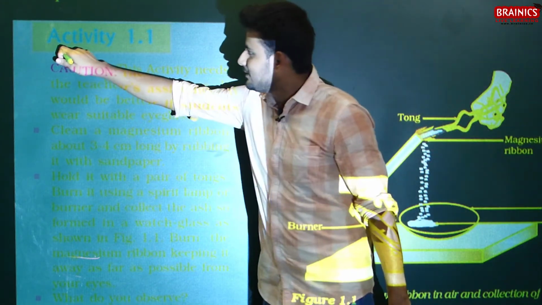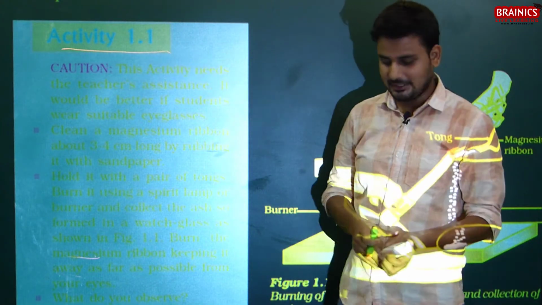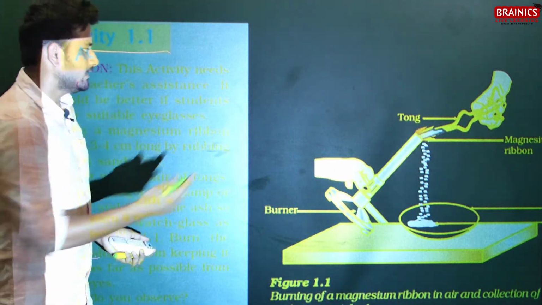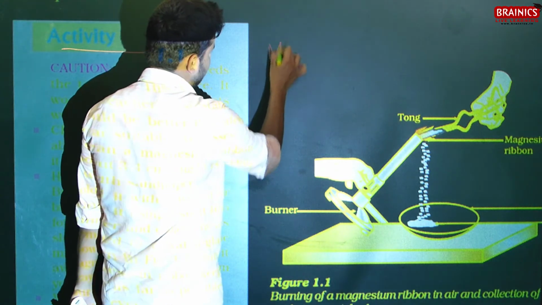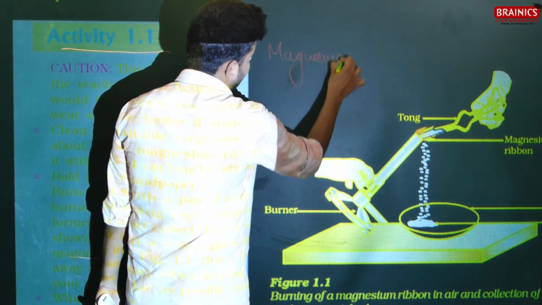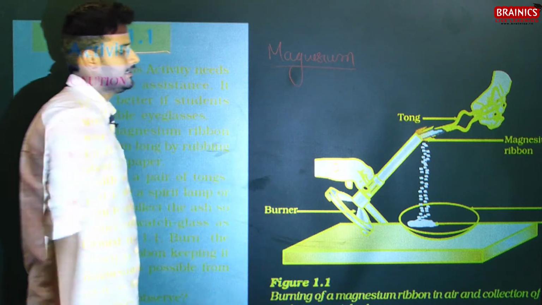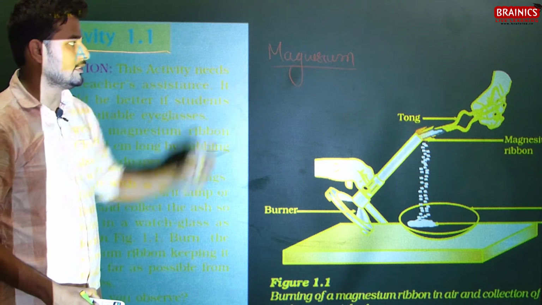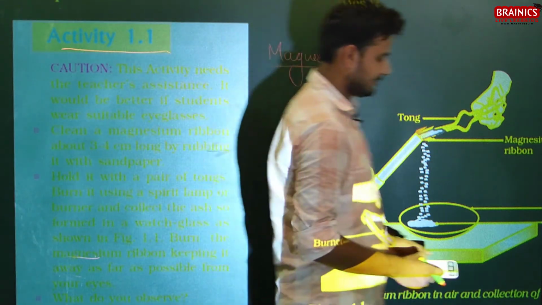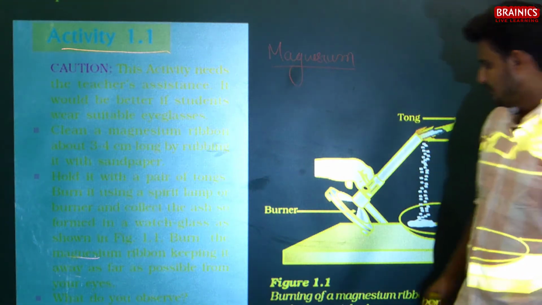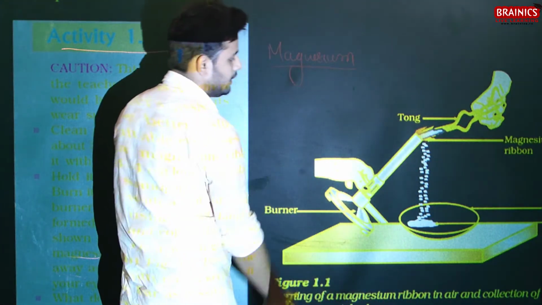Activity 1.1 says: take a magnesium ribbon and burn it. So what will you notice? The figure is here, burning of a magnesium ribbon, okay.